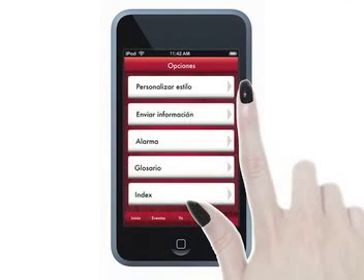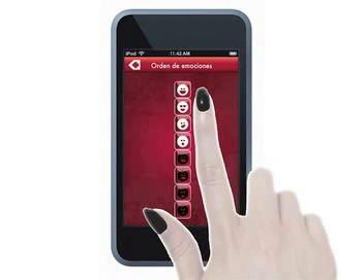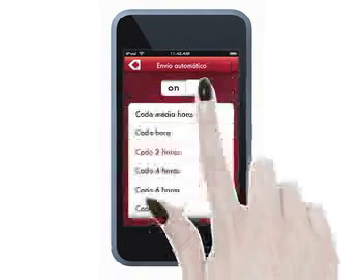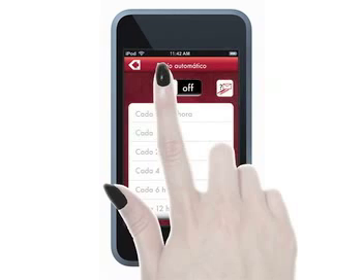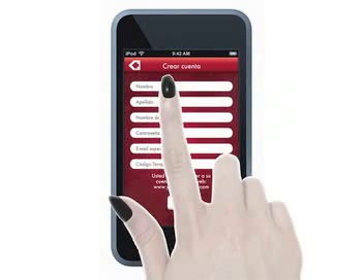Let's see. Options is for configuration. Personalized style. Send information. Alarm. Glossary. Index. The first one allows me to choose the order of the icons. OK. The second one is to set up the automatic send of information to the therapist every range of time. It is also to create and configure the account that connects to the therapist account in www.iplus.com, so she can get all this information. I created the account.